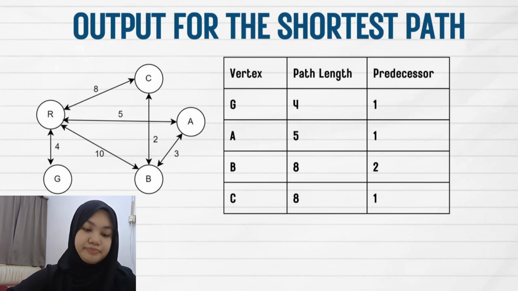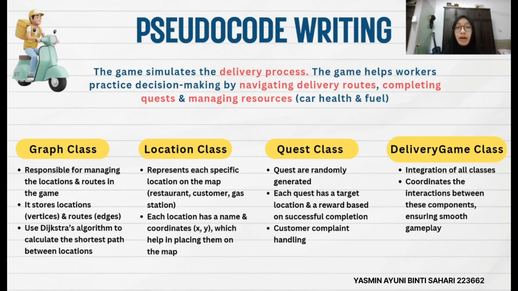In this slide, I'll be explaining the pseudocode behind the Roadmaster game, which simulates the delivery process. This game helps the workers practice decision making by navigating delivery routes, completing quests, and also managing resources such as the car health and fuel. In the pseudocode, I only implement 4 out of 6 classes. The other 2 classes I didn't implement in the pseudocode. These 2 classes are known as the H class and also the test program class. I will tell you the reasons after I explain these 4 classes that you see on the slide.